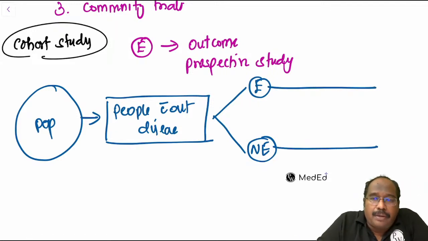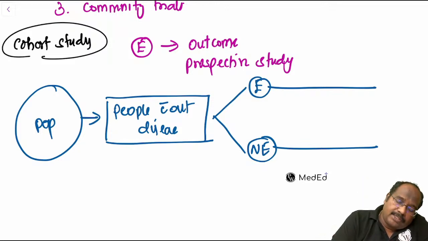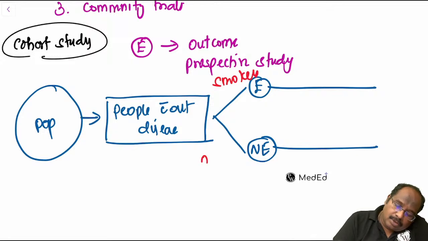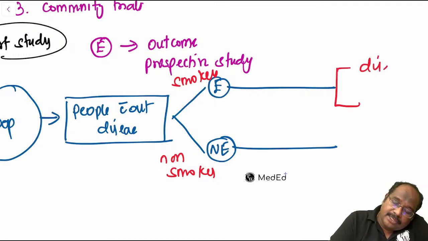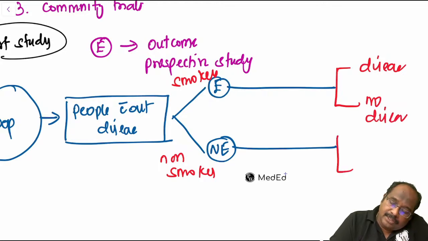For example, if you are taking smoking and lung cancer, you select smokers here and non-smokers. Then you follow them. Some will develop lung cancer, some no disease. Here also disease, no disease.